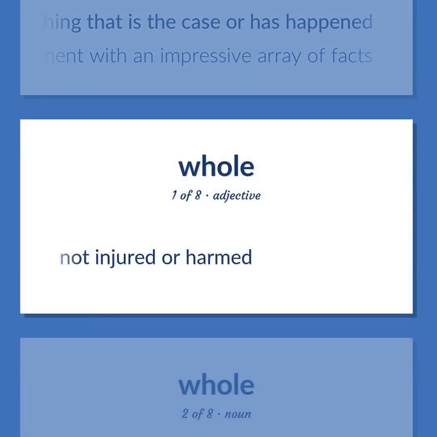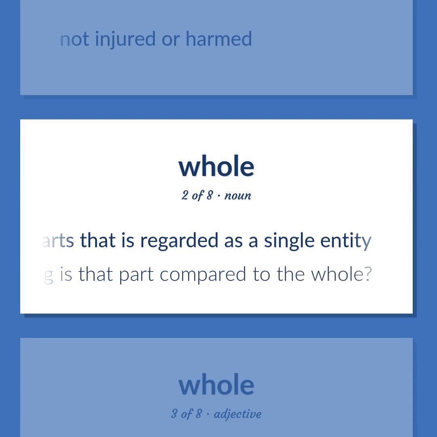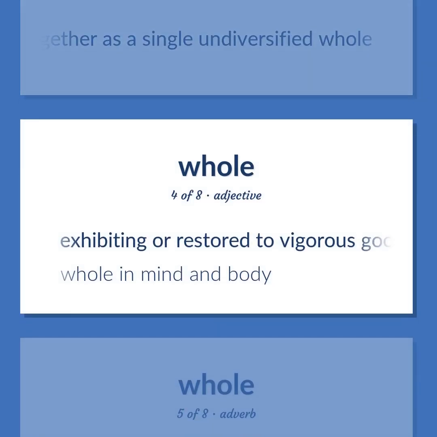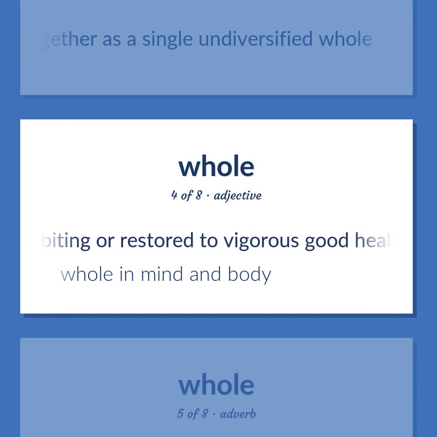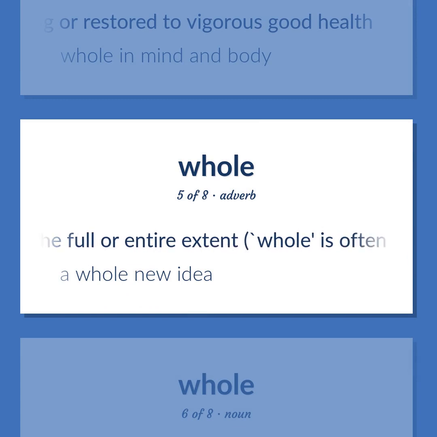Not injured or harmed. An assemblage of parts that is regarded as a single entity. How big is that part compared to the whole? Acting together as a single undiversified whole. Exhibiting or restored to vigorous good health. Whole in mind and body. To a complete degree or to the full or entire extent. Whole is often used informally for wholly. A whole new idea.